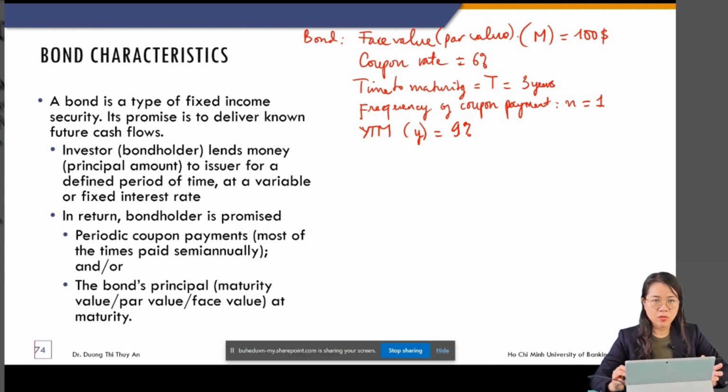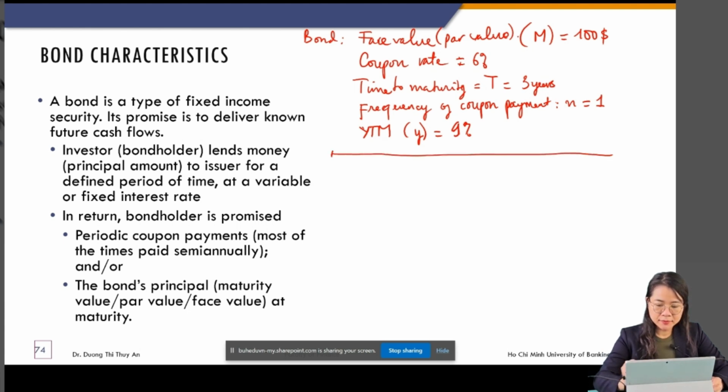So if you hold this bond, what will be the cash flow of this bond? What do you receive? What is your cash flow? I'm going to draw the timeline, the cash flow of the bond: 0, 1, 2, and 3. This is 3 years, corresponding to the time to maturity of the bond. And because the frequency of coupon payment is one time per year, we have 3 payments, so the timeline is from 0 to 3.